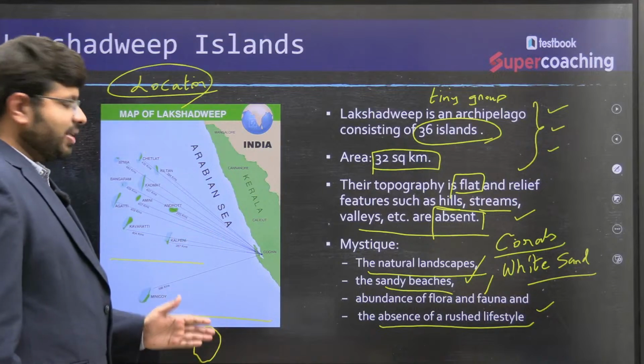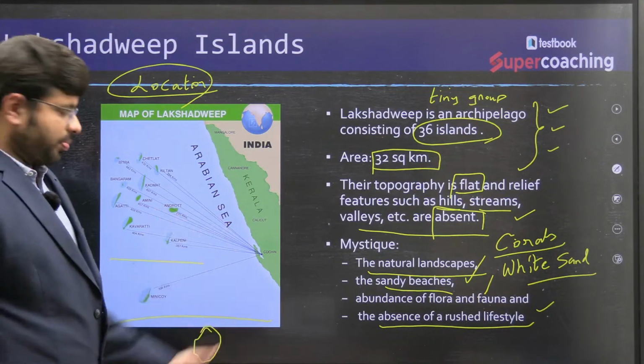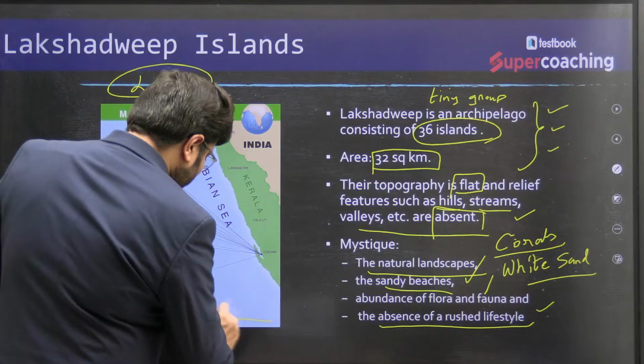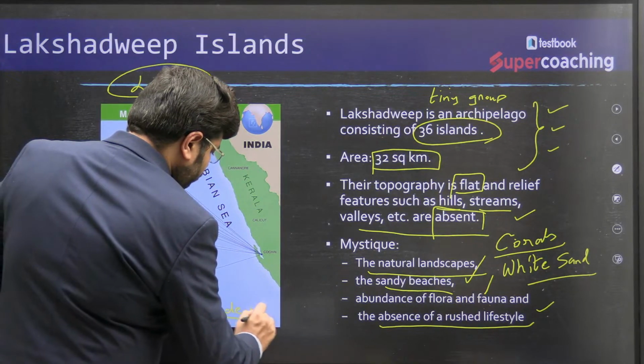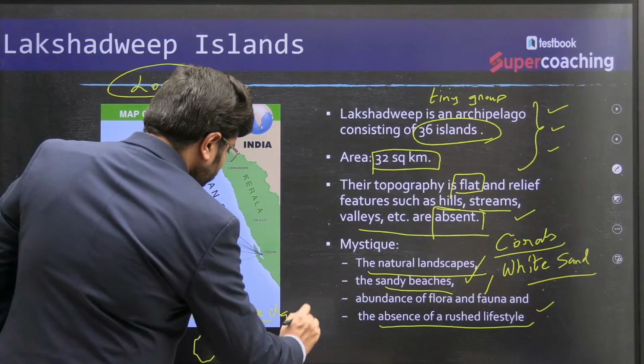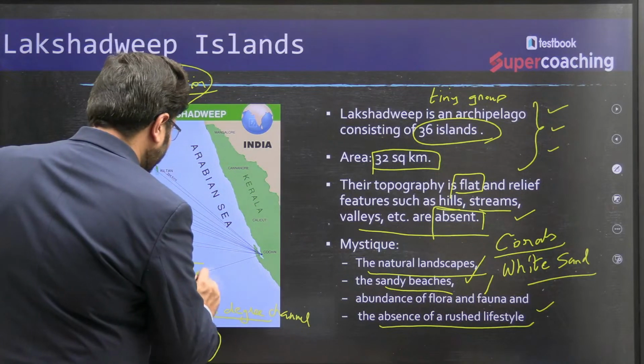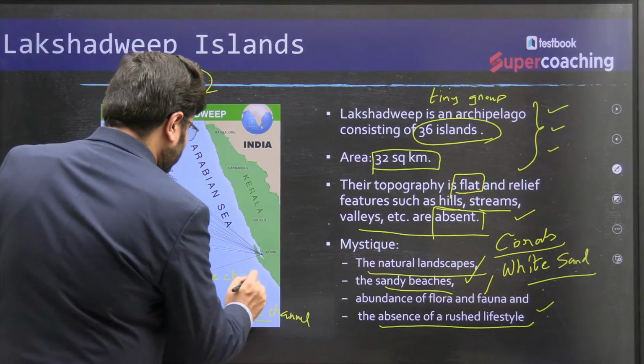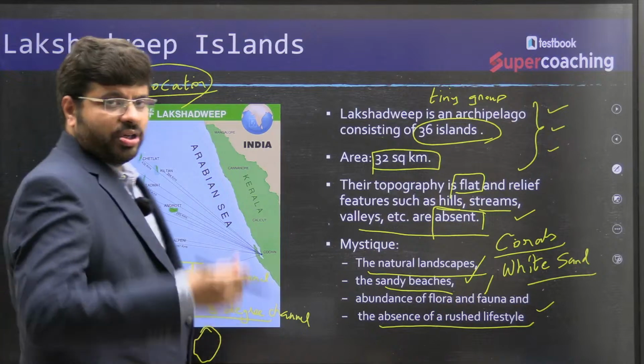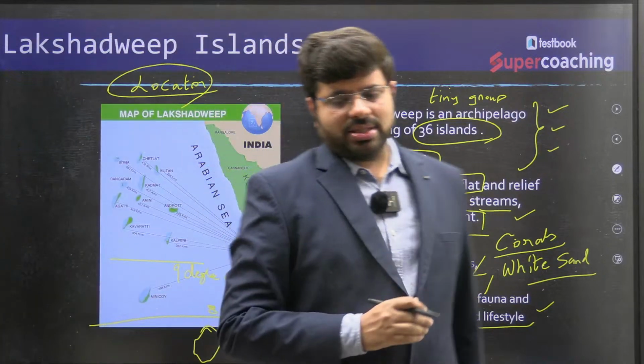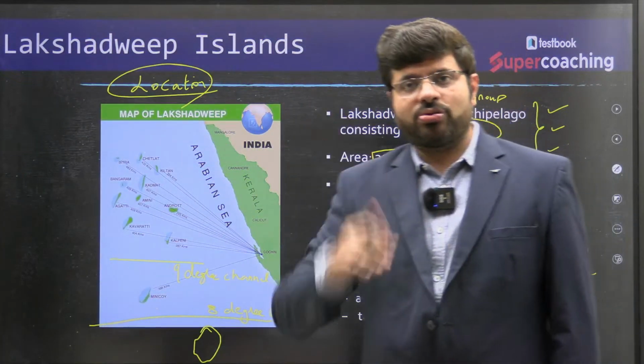Which is the 8-degree channel, which is the 9-degree channel, you are supposed to know. So this is the 8-degree channel. This is the 9-degree channel. One question they can ask you is to arrange the following islands in order from north to south or south to north.